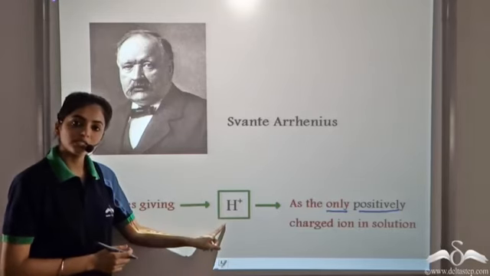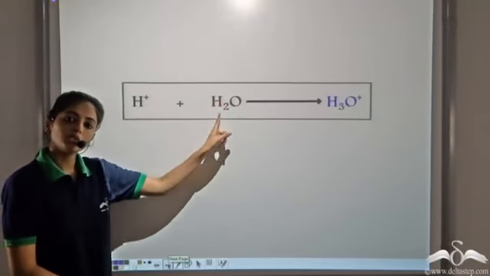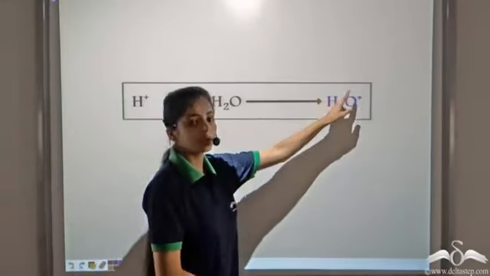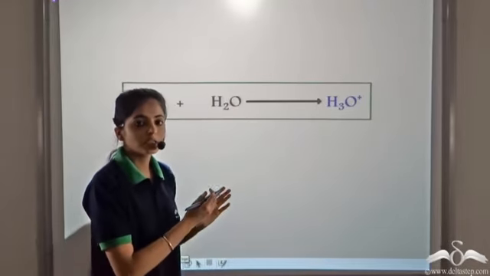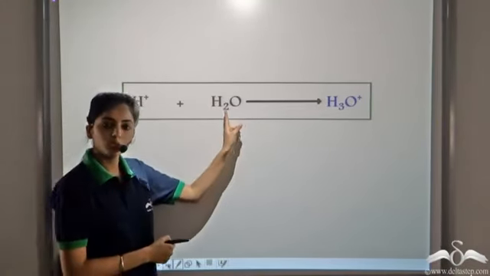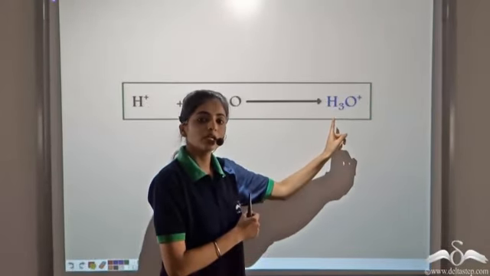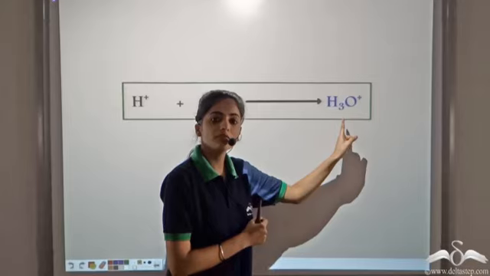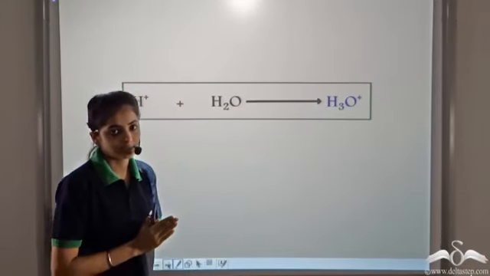H+ ions in solution are not stable. They combine with the water molecule to form the stable species H3O+. So all the substances which give H+ ions, since they are not stable, they combine with water to form H3O+. So we can say that all the substances which give H3O+ ions in solution are classified as acids.